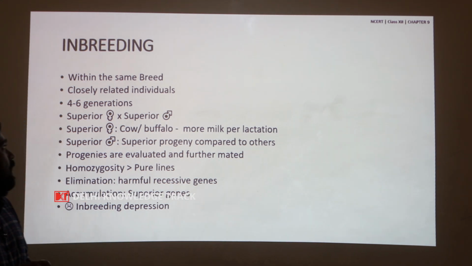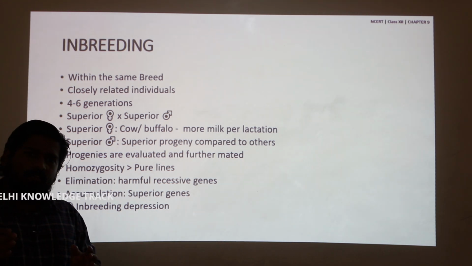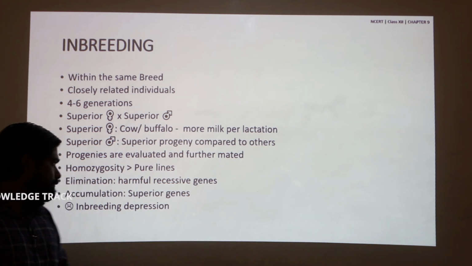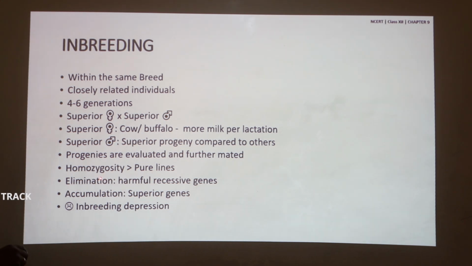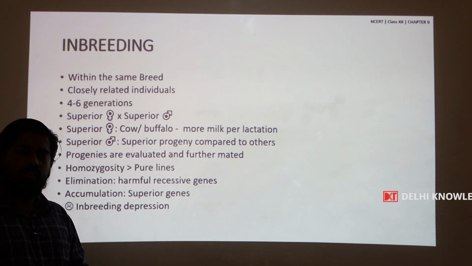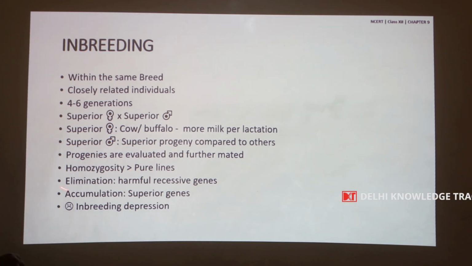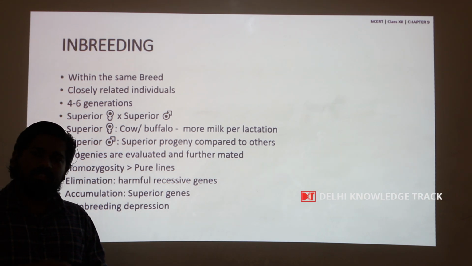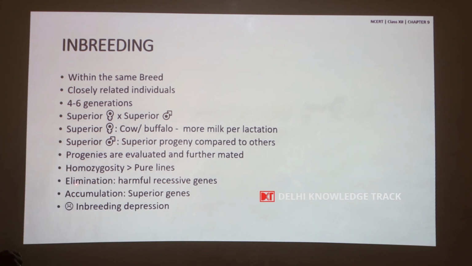So, if inbreeding is performed, the alleles become the same as inbreeding proceeds. This produces pure lines. Pure lines are those which are homozygous for most of the genes present. So, inbreeding eliminates harmful recessive alleles and accumulates superior genes.